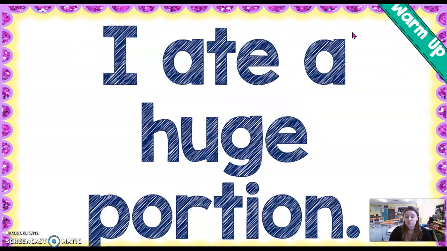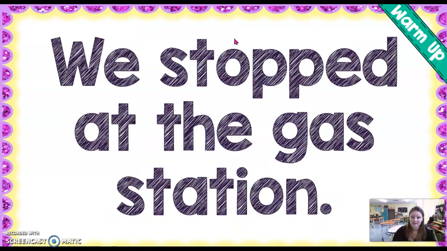I ate a huge portion. Notice this looks a lot like the word potion, but with this R here, it changes it to portion. So a potion is when you mix things together. A portion is a section or a bit. I ate a huge portion. Our verb here is ate. That's what you do. Ate. Past tense, but we'll get to that.